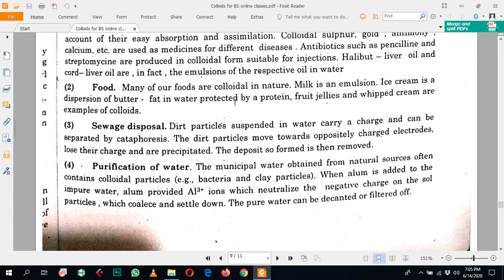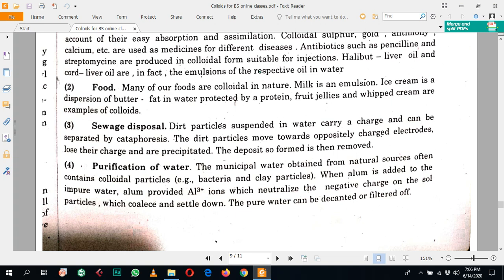Colloidal solutions also have many applications in food and in the food industries. Many of our foods are colloidal in nature. The best example is milk, which is a form of emulsion. Ice cream is a dispersion of butter or fat in water, which is protected by a protein. Similarly, fruit jellies and whipped cream are also examples of colloidal solutions.